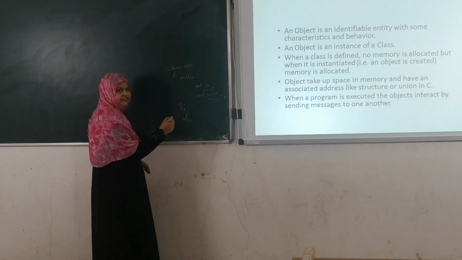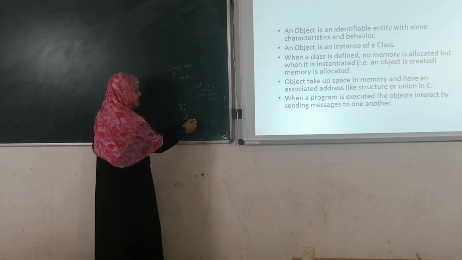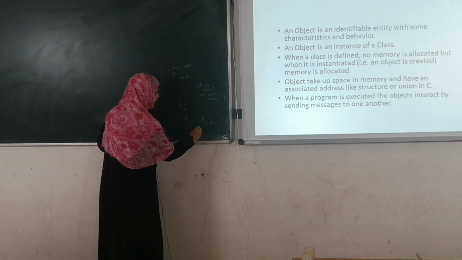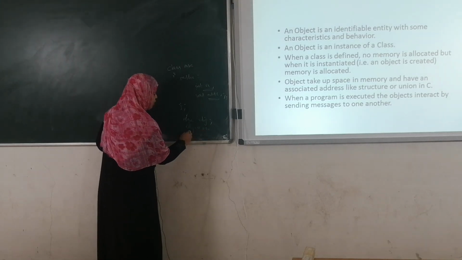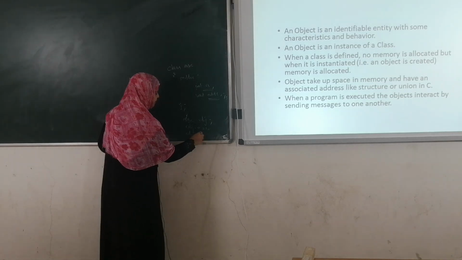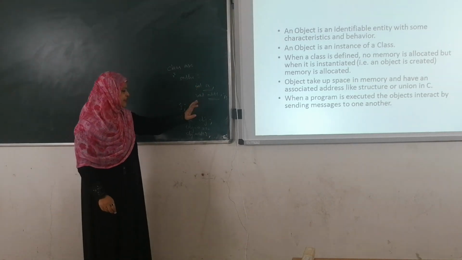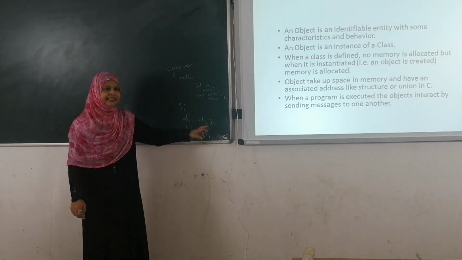How to create the object? Class name ABC, obj is the object name. Then by using obj.a equals 10 or obj.add.